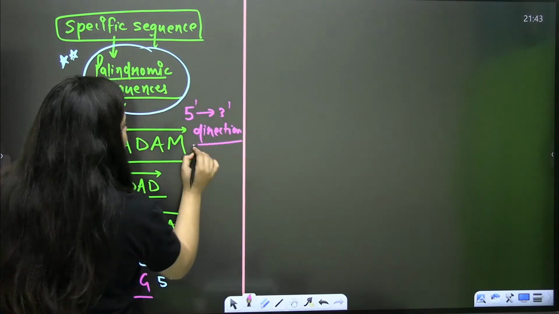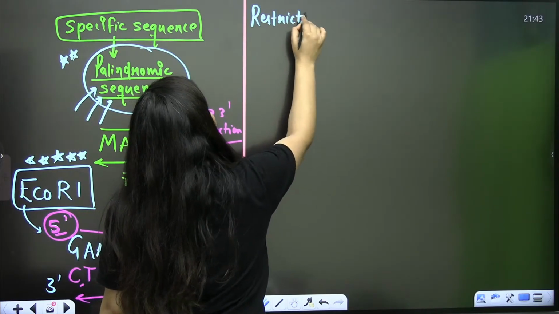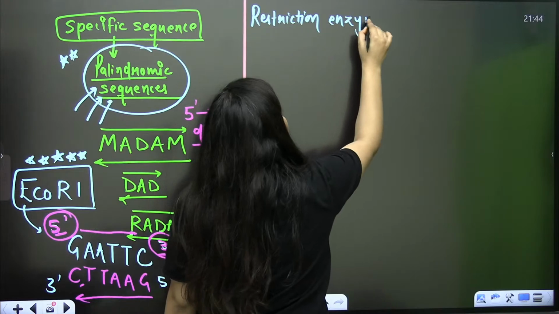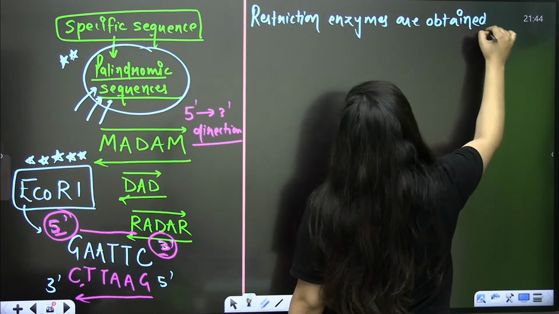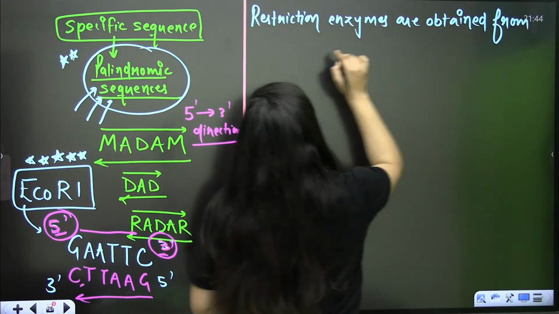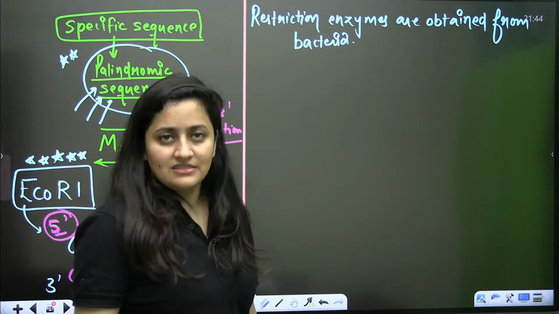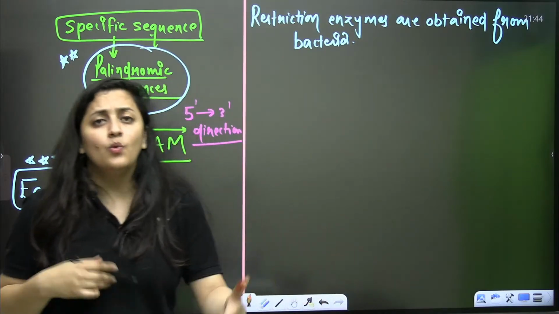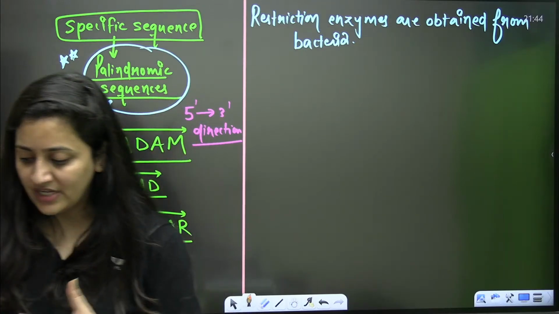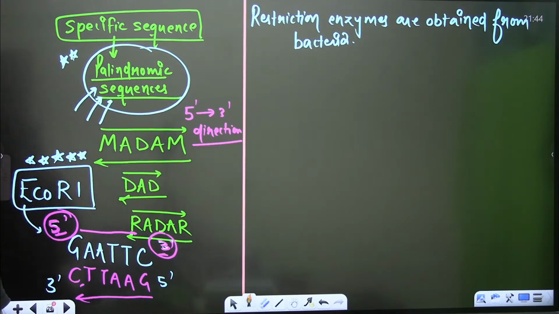So from where are you going to get the restriction enzymes? Restriction enzymes are obtained from bacteria. You are not going to get them from the eukaryotic cell. This is the first point that you need to remember. Why are these restriction enzymes present in bacteria? What is the function of these restriction enzymes in the bacteria? Tell me quickly.